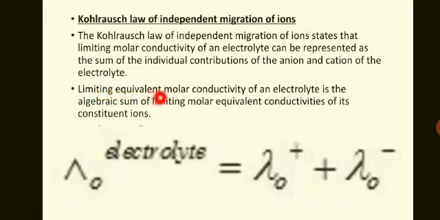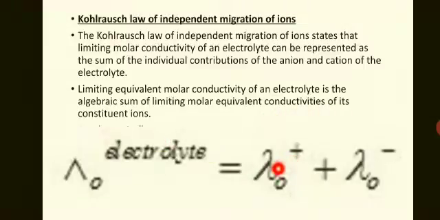The limiting equivalent molar conductivity of an electrolyte is the algebraic sum of the limiting molar conductivities of its constituent ions. That is, lambda 0, the limiting molar conductivity of an electrolyte, is the algebraic sum of the molar equivalent conductivities of its constituent ions.